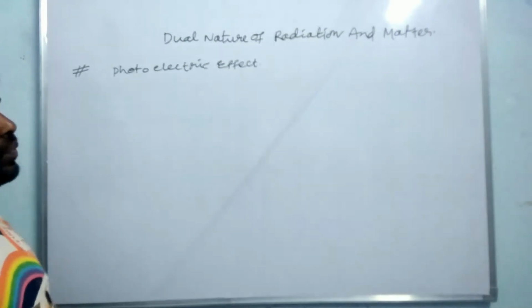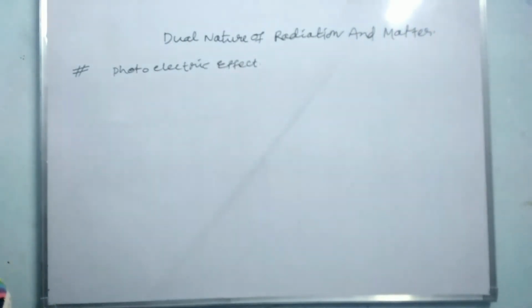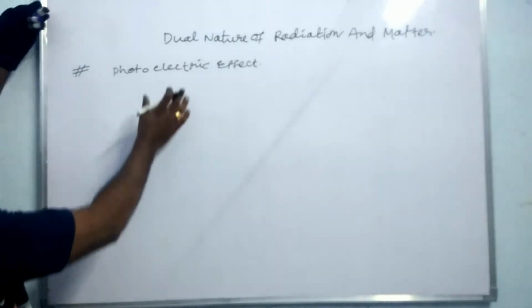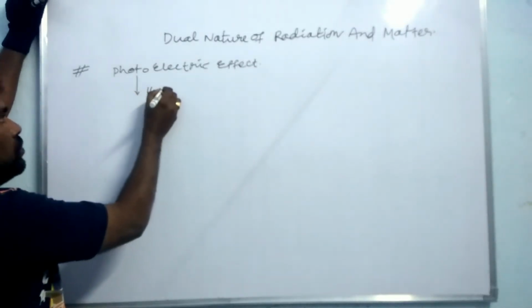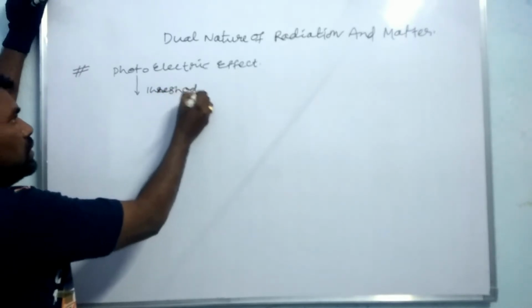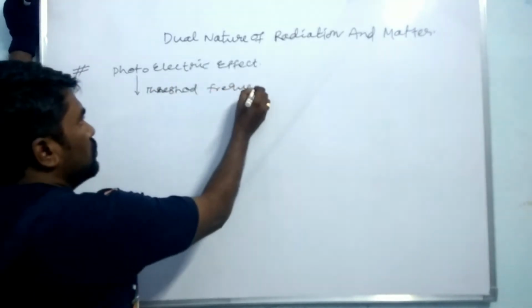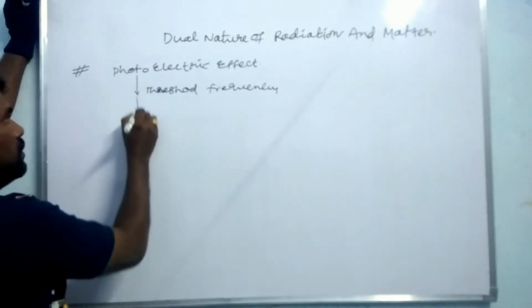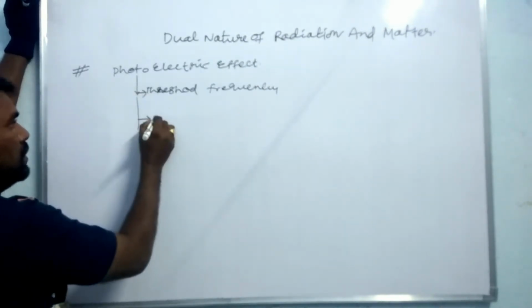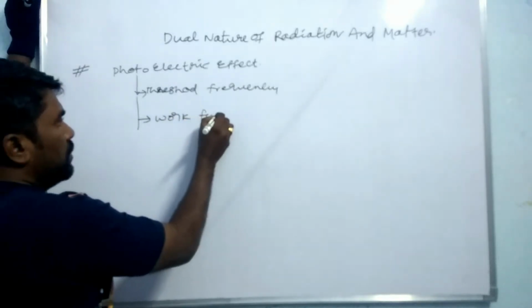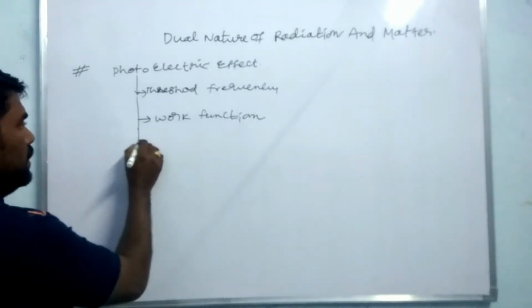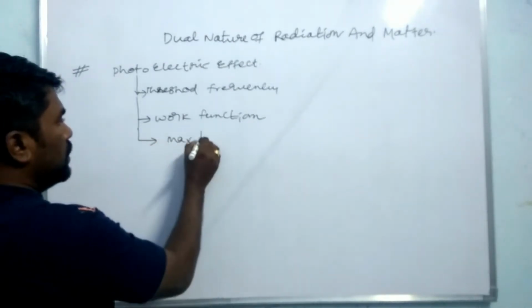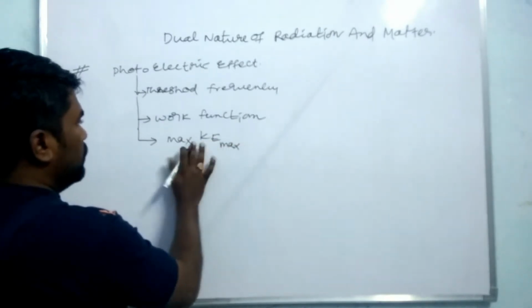When sufficient light energy is incident on the surface of a metal, the electrons are ejected from that surface. That phenomenon is known as the photoelectric effect. Here we have to focus on threshold frequency, work function, and the maximum kinetic energy, KE maximum.